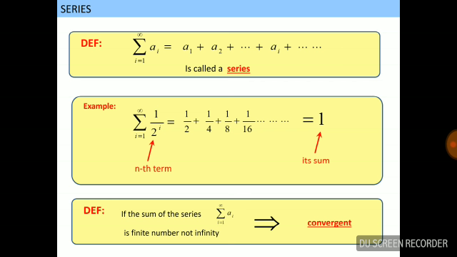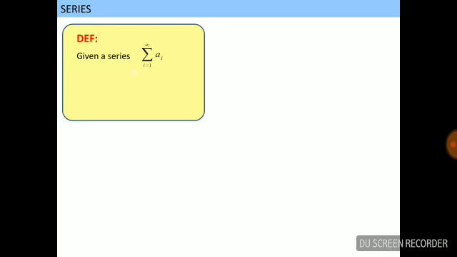Now we define convergence of a series. A series is convergent if the sum of all terms of the series is finite. If the sum of the series is not finite, then the series is called divergent. Convergent and divergent mean the sum of the series is finite or infinite.